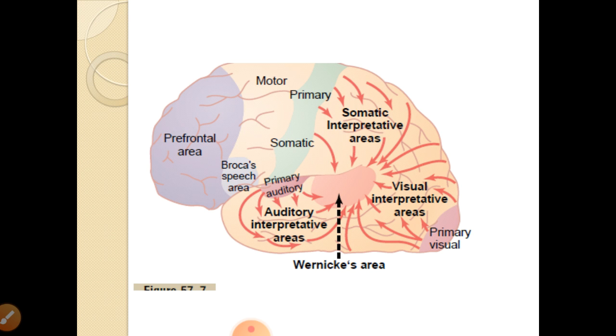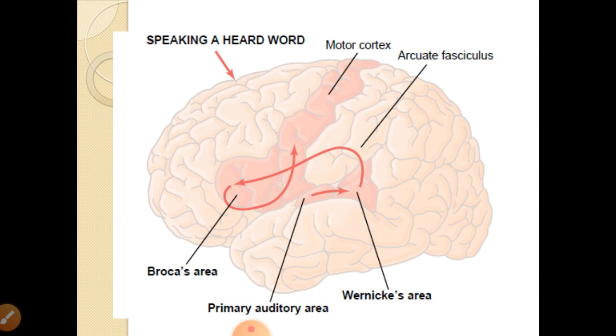The somatic sensory as well as visual and auditory sensory areas, and the Wernicke's area. And this Wernicke's area is important. All the signals come to this Wernicke's area, and this will send the signals. So suppose the subject hears Papa, he will receive the signals at the auditory area. The auditory area will send the signal to the Wernicke's area. This will send the signal to Broca's area.